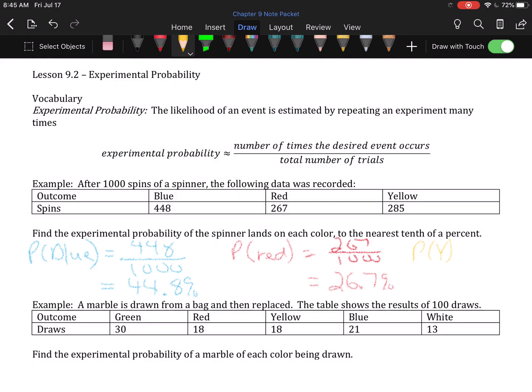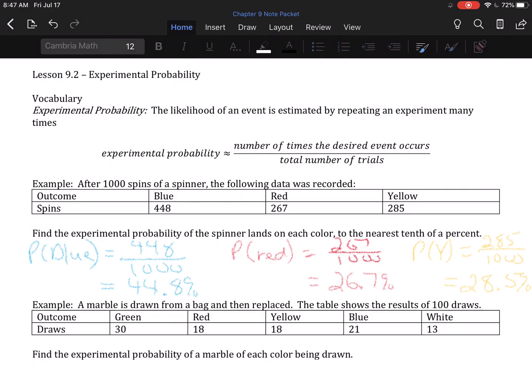And the probability of yellow will be the 285 times it landed yellow divided by 1,000 as a decimal, if you're seeing the pattern here, and this is a pattern only because it was 1,000 spins. It's going to be 28.5%. So the number of times the thing happened divided by the number of times we did the experiment, then shift your decimal point right 2 places.